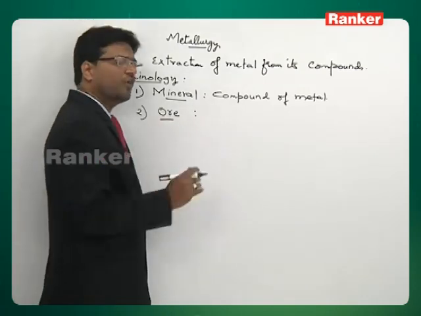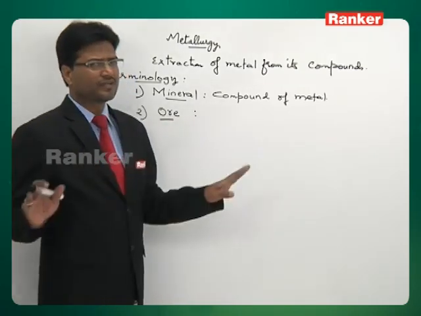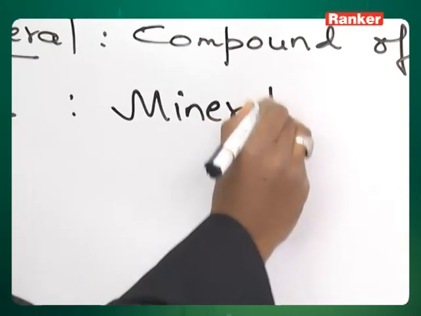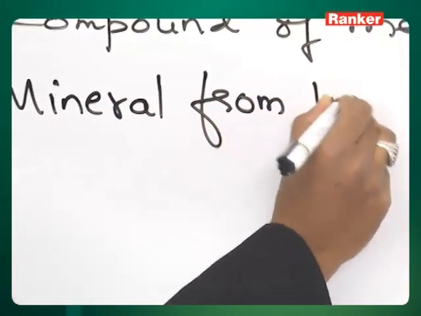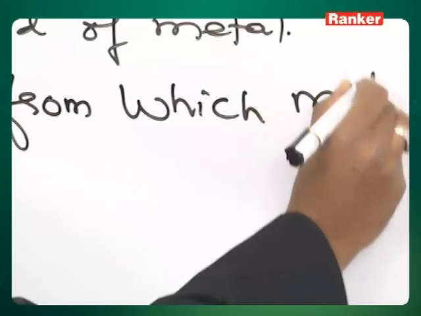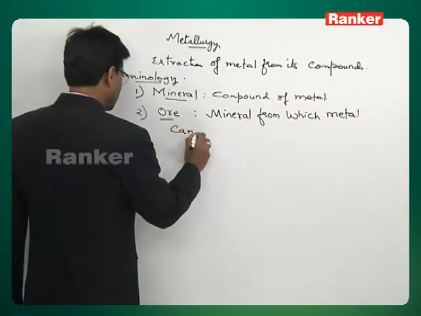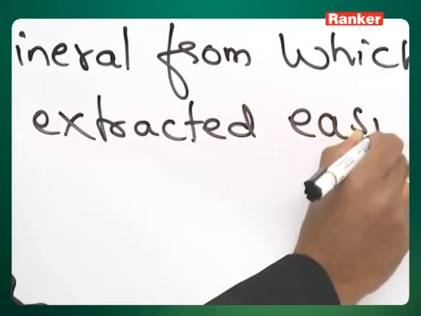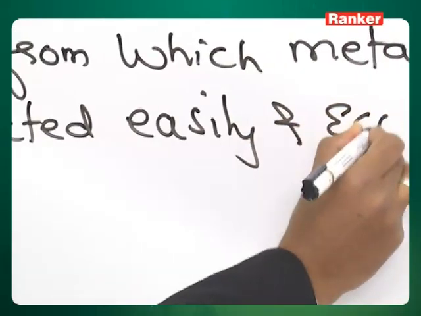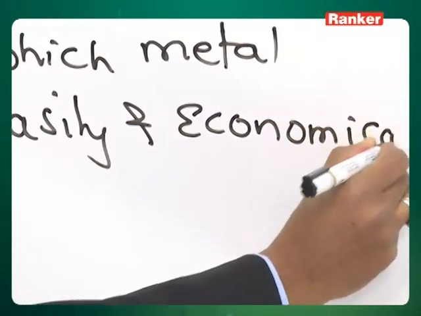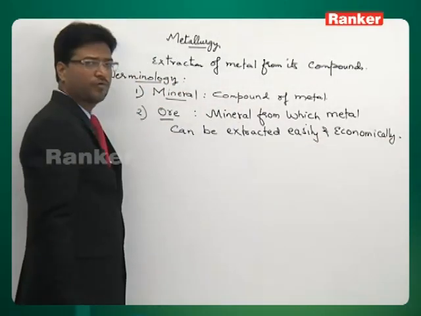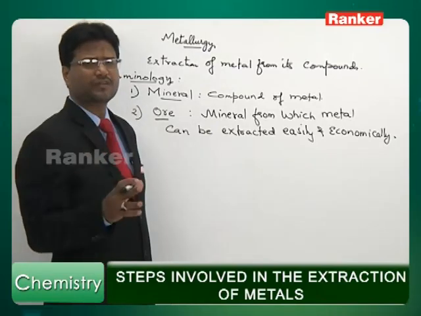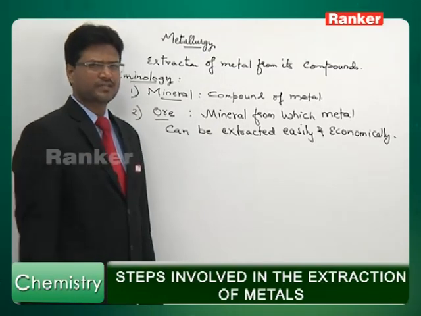So we can say all ores are minerals, but all minerals are not ores. Those minerals from which metal is extracted easily and economically can be called ore.